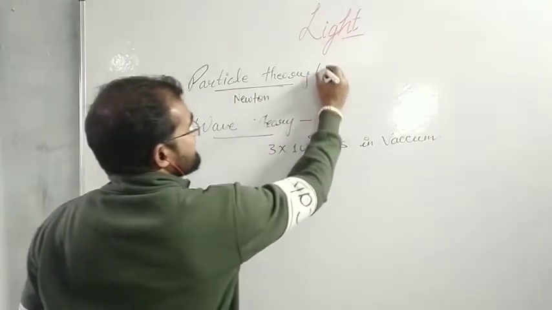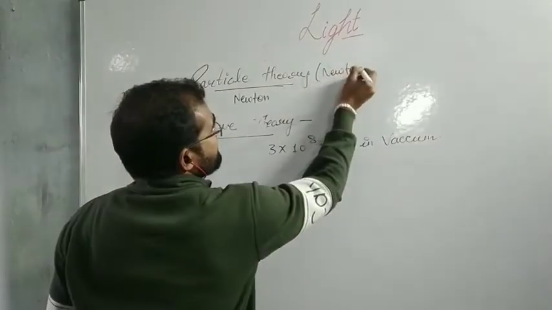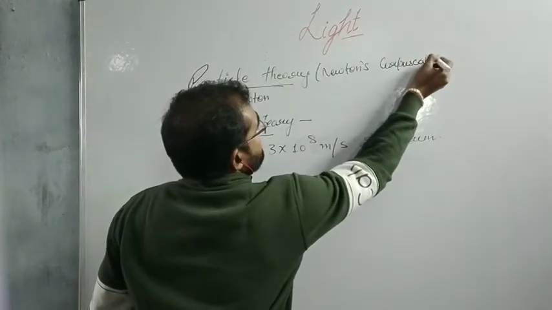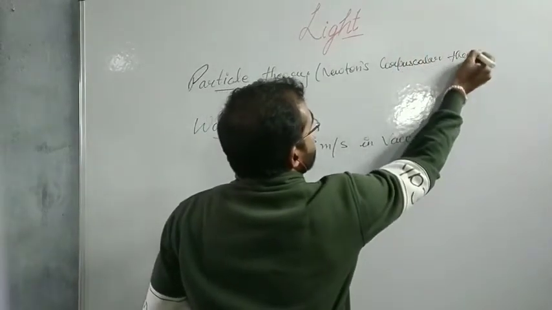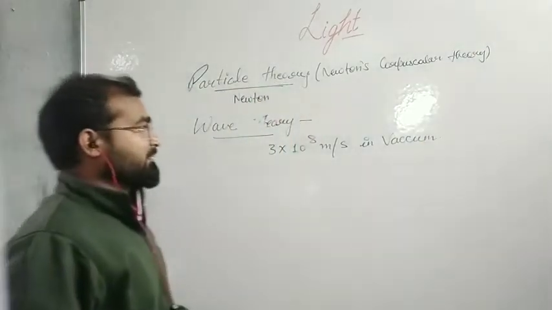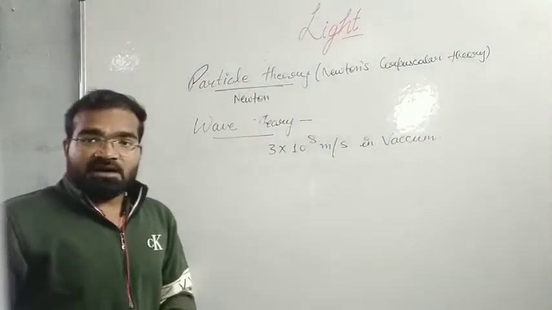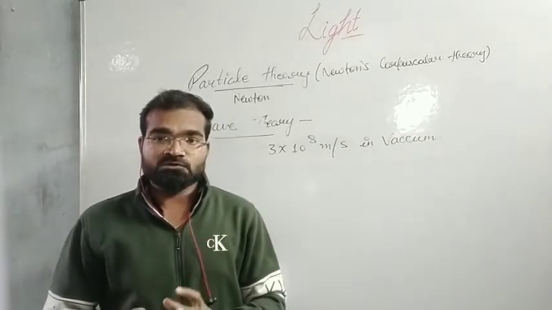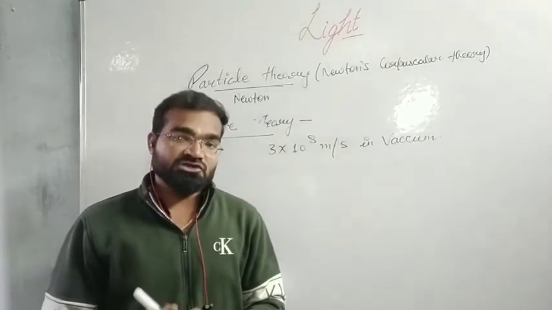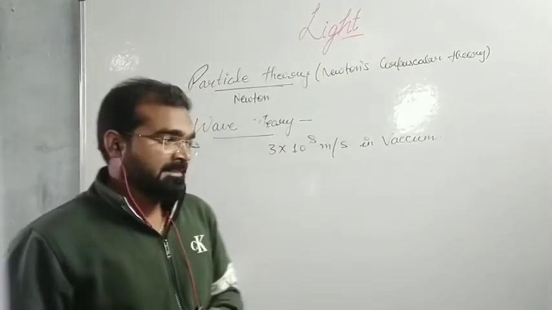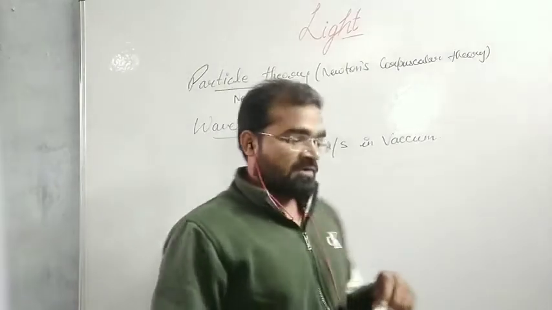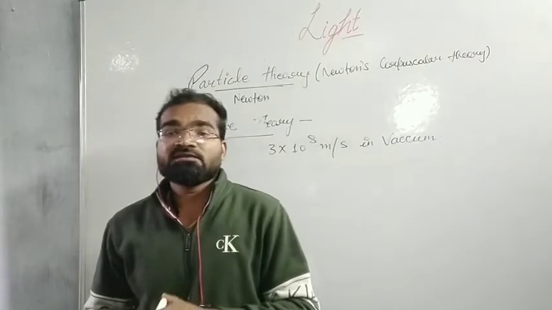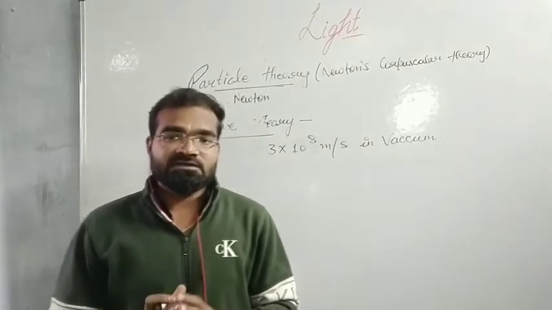It is also known as Newton's corpuscular theory. According to the particle theory of light, light consists of elementary particles called photons or corpuscles traveling in a straight line direction at a very high speed. Newton said that light consists of very tiny particles known as photons, which always travel in a straight line direction with a very high speed.